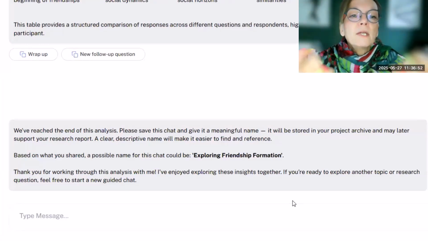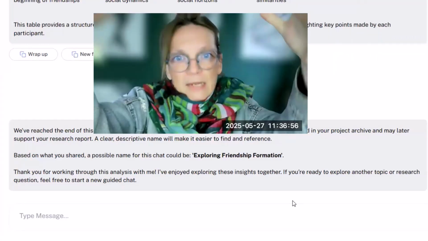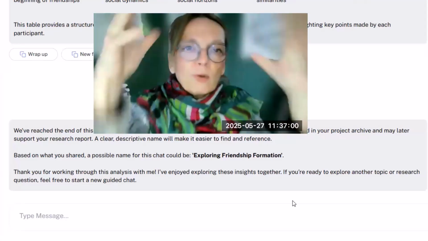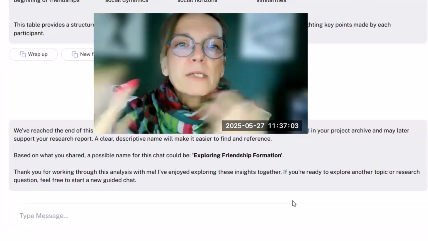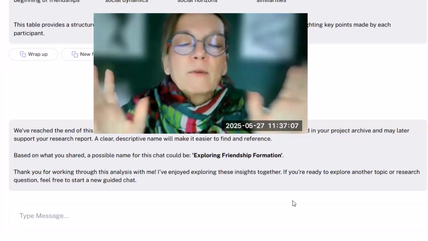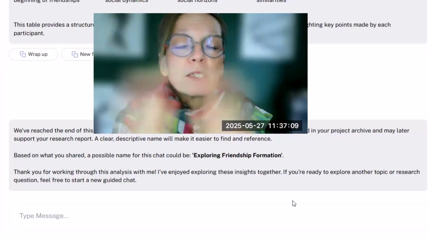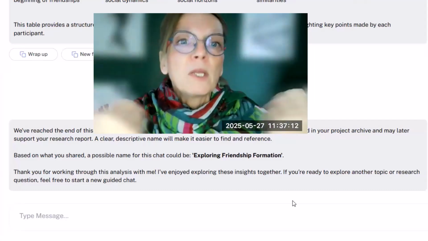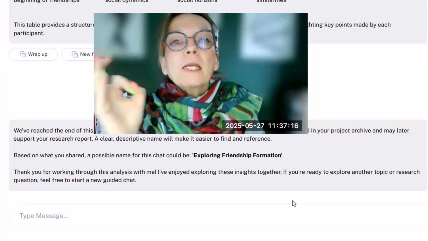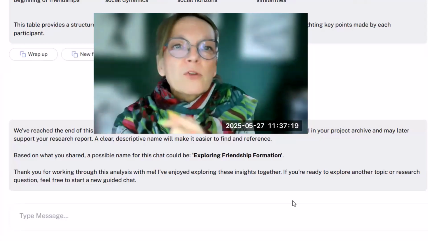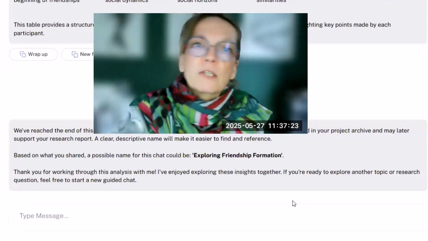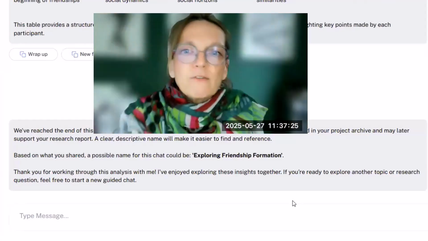What's important here is to give it a clear, descriptive name. The idea is that you go topic by topic through your data in a chat. So don't mix and mangle too many different things in one chat, because you will never find what is in each chat. That's why it also asks you at the beginning to give that one topic that you want to analyze. Even if Q wants to direct you in multiple directions with follow-up questions, stay with your topic.